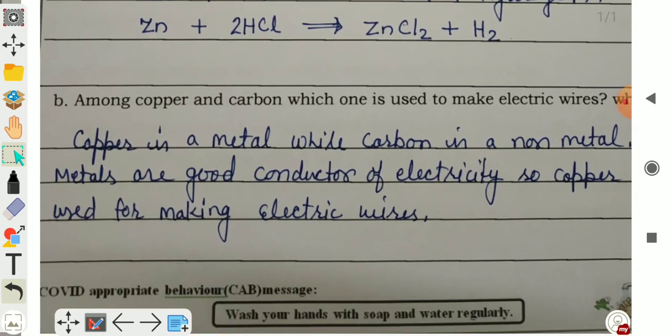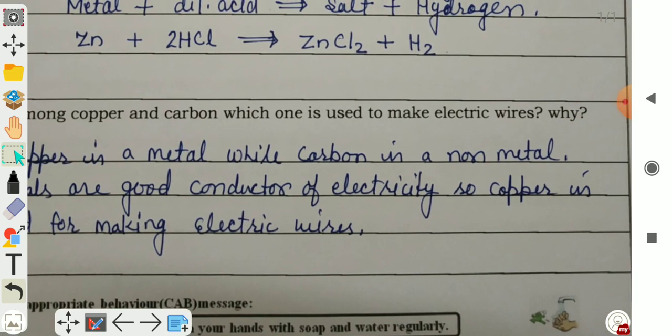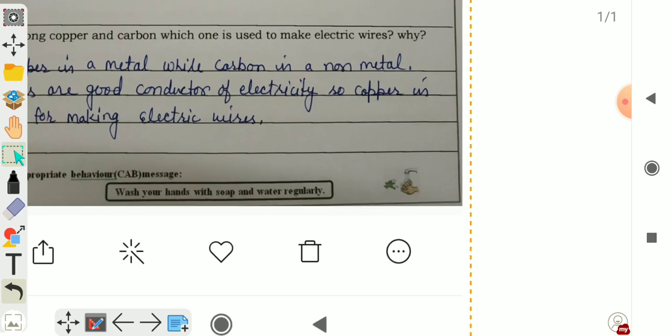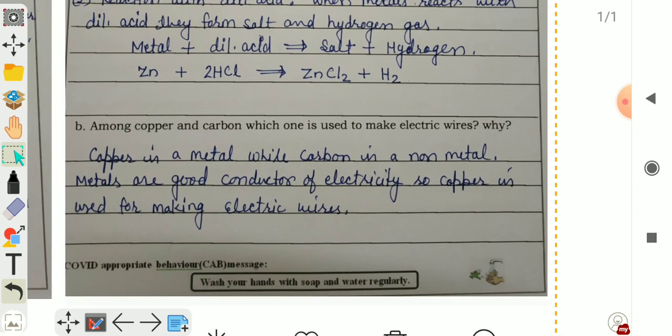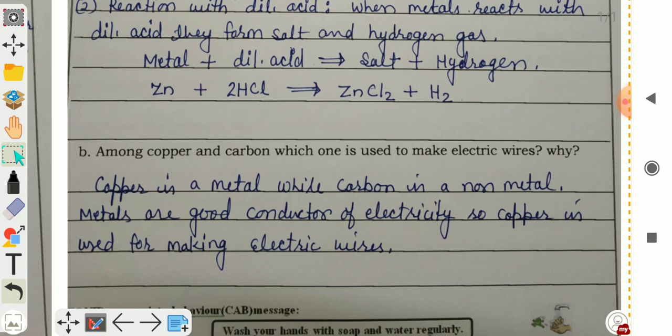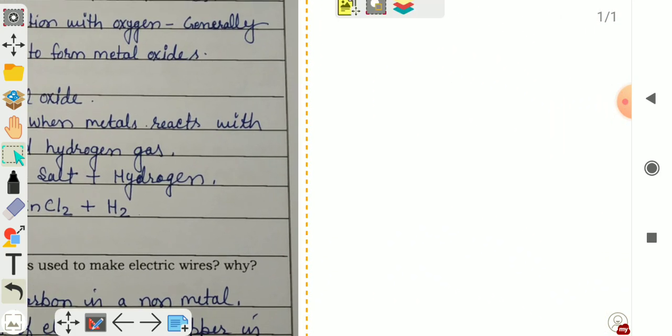Your next question is: among copper and carbon, which one is used to make electric wires and why? So, your answer is copper is a metal while carbon is a non-metal. Metals are good conductors of electricity, so copper is used for making electric wire. Next question is: